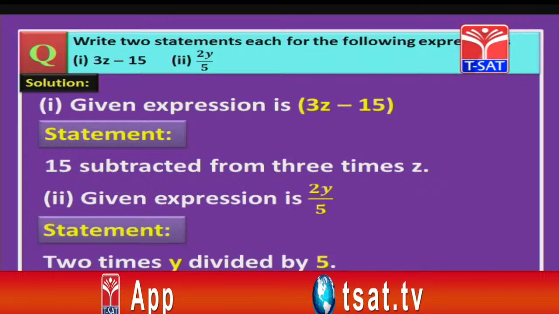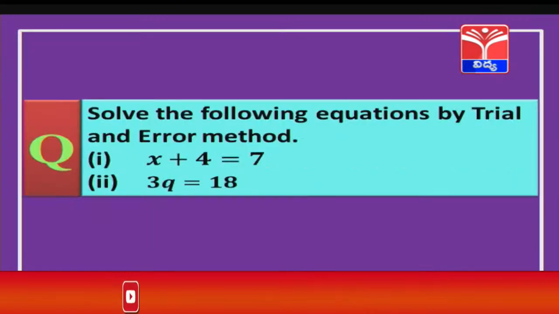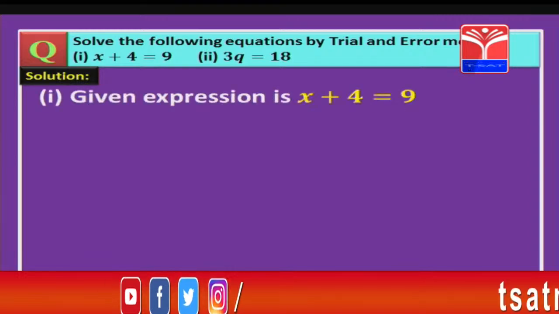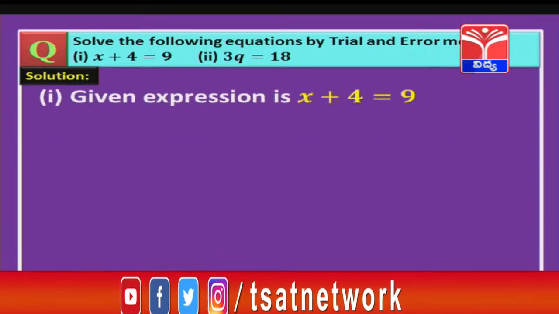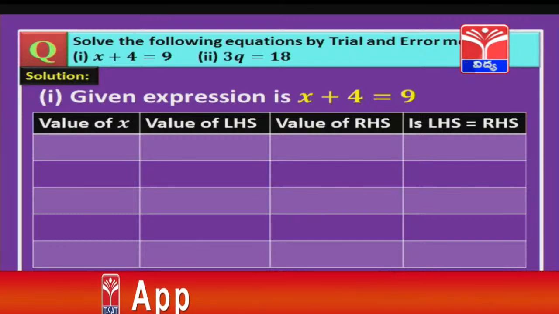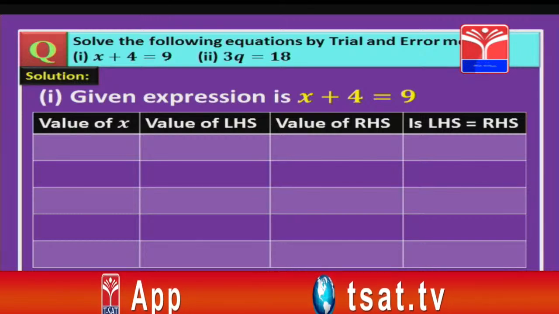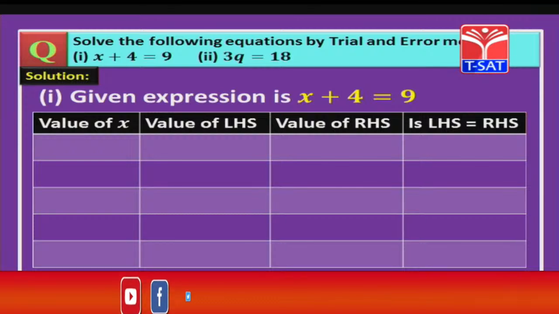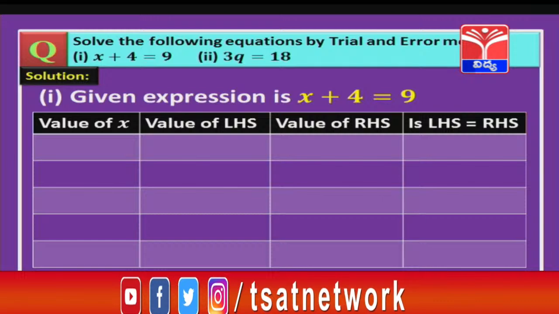So, let us move on to our next question. Solve the following equations by trial and error method. Let us see the first one, that is x plus 4 equal to 9. We are going to use a tabular form where we take the value of x, the value of LHS, the value of RHS, and also check whether LHS is equal to RHS or not. Here we will start with x equal to 1.